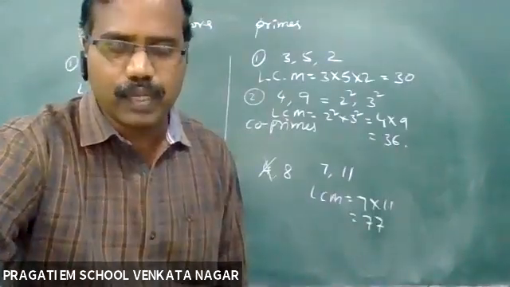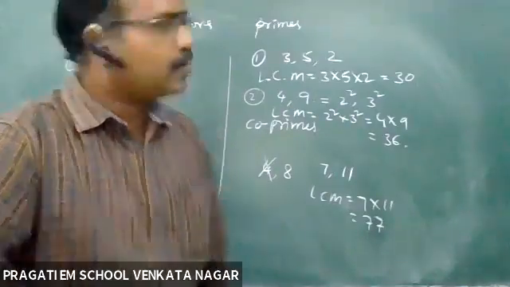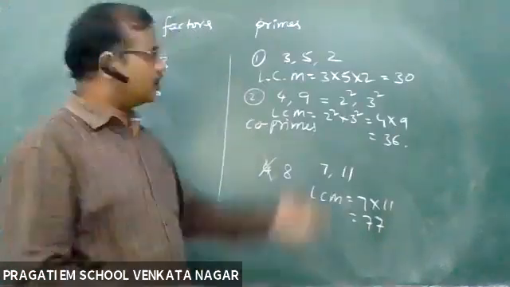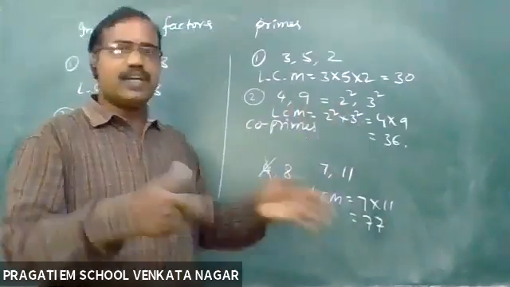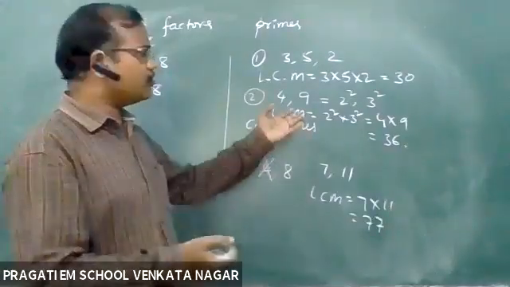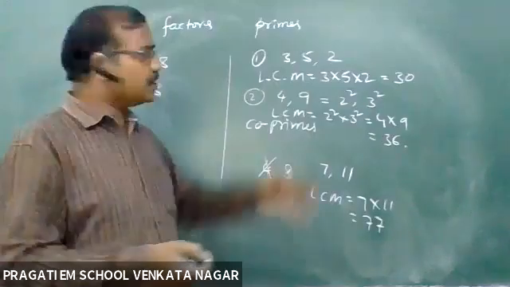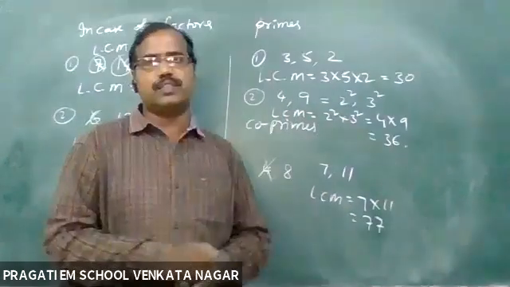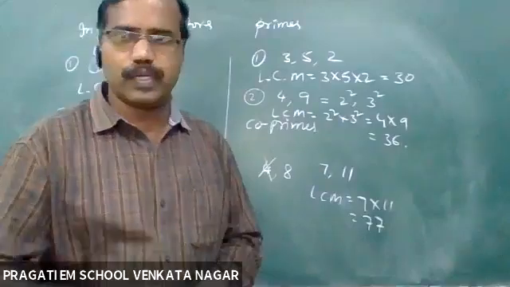Sir, even without doing 2 square and 3 square we can get the answer, no sir? 4 into 9 directly, yes, you can do. But to show that they are nothing but prime numbers, I just converted them into power notation. Of course, if you want, you can do direct multiplication. But I want to show that they come under the section of prime numbers. That's why I converted them into power notation. Okay, ma'am. Okay, very good.